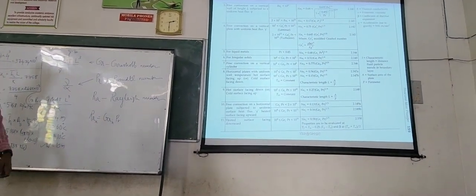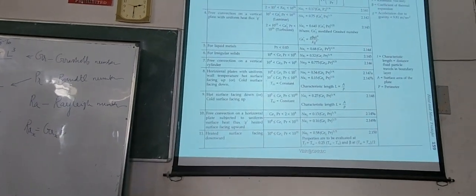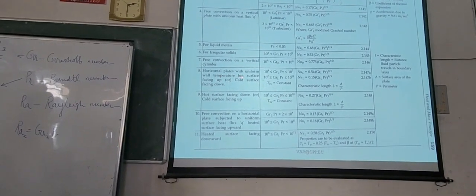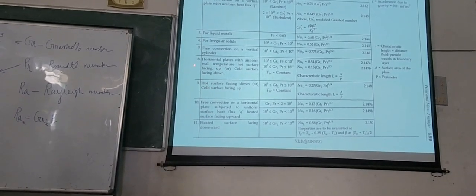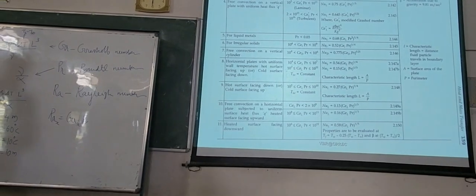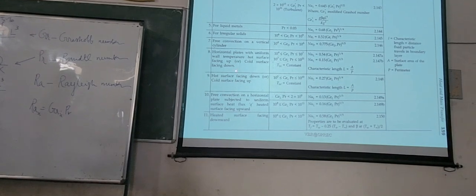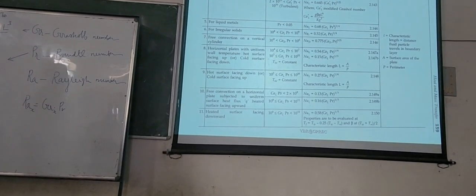Now for our condition, this is a hot plate. If you take the top surface, which expression should you take? The hard surface is facing up. When you are considering this surface, which condition should you consider? This. Hot, up.